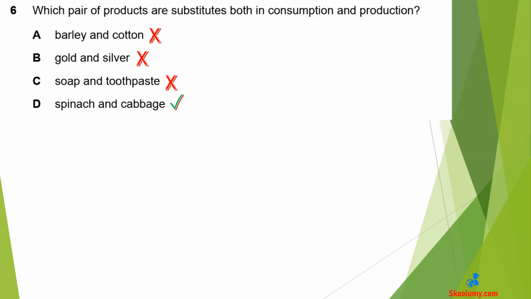Question 6. Which pair of products are substitutes both in consumption and production? D is the correct answer because spinach and cabbage are substitutes. They can replace each other in both production and consumption.